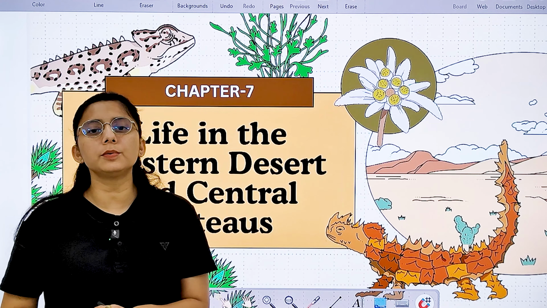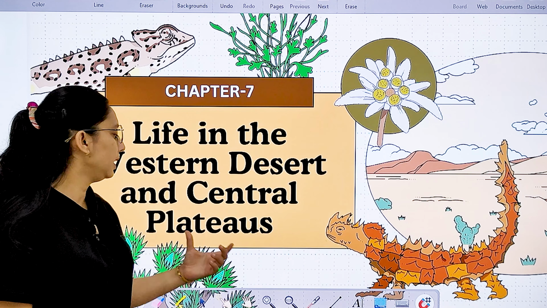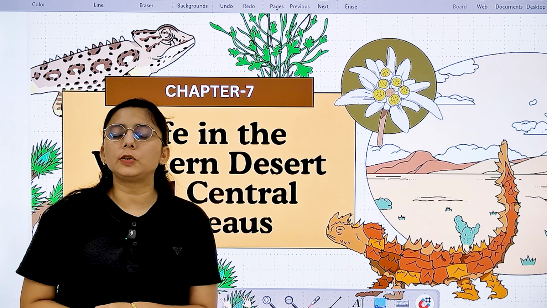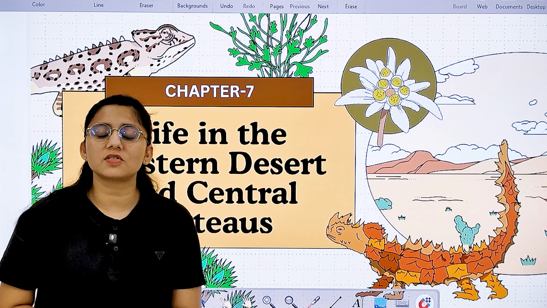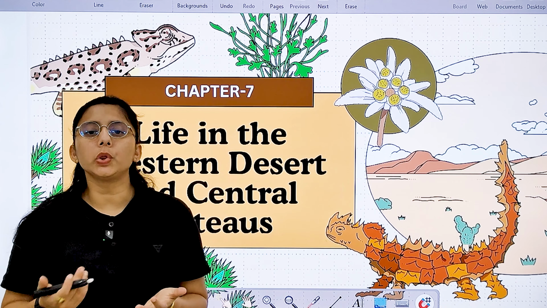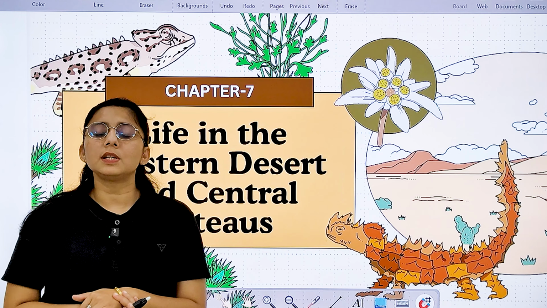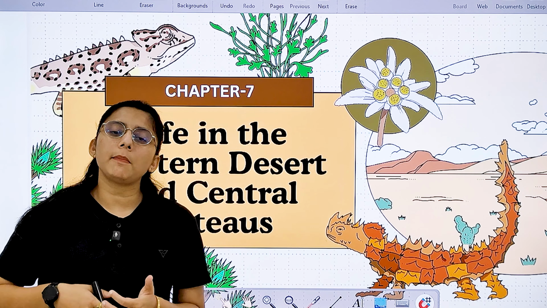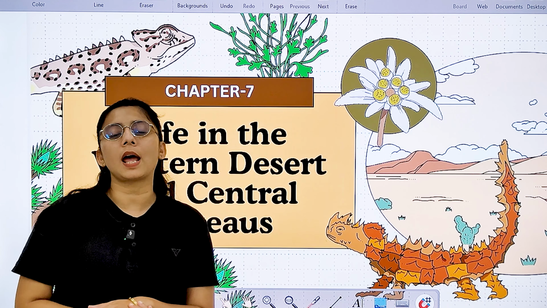Children, today we are going to start with chapter number 7, Life in Western Desert and Central Plateau. So today we are going to explore a very special topic, that is your Western Desert and your Central Plateau. In this chapter, I will tell you about how people vary in their clothing, their lifestyle, their food and their occupation. As you know, in this region, even in this harsh condition, people survive here and adapt themselves to their surroundings. So let's explore the journey of Western Desert and Central Plateau.